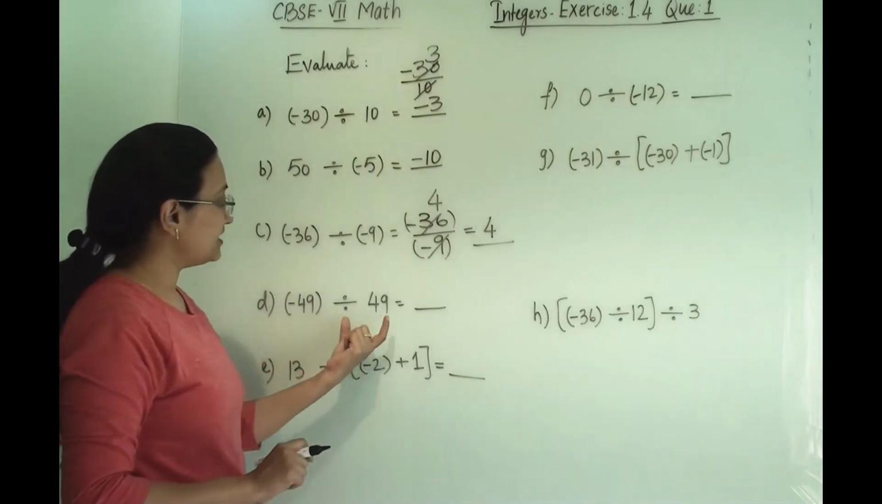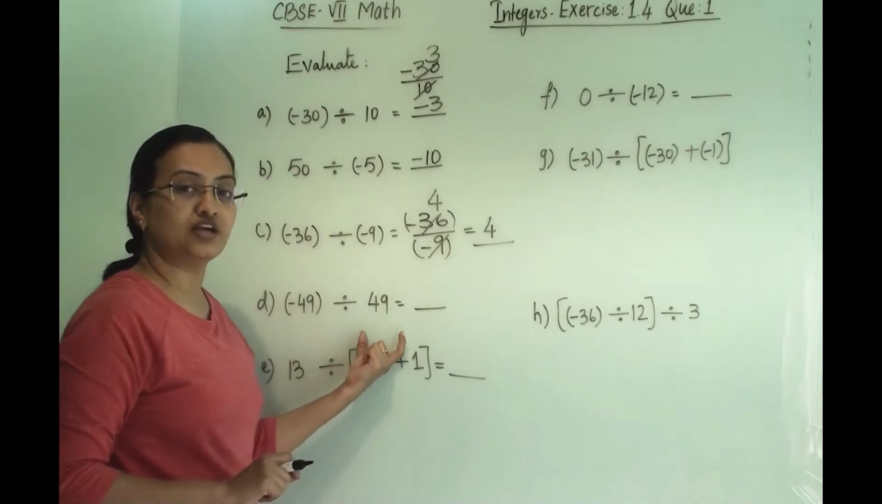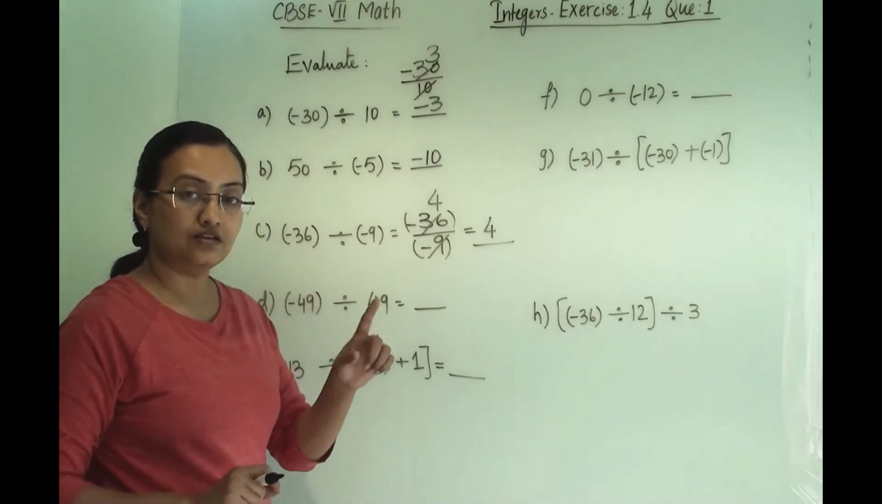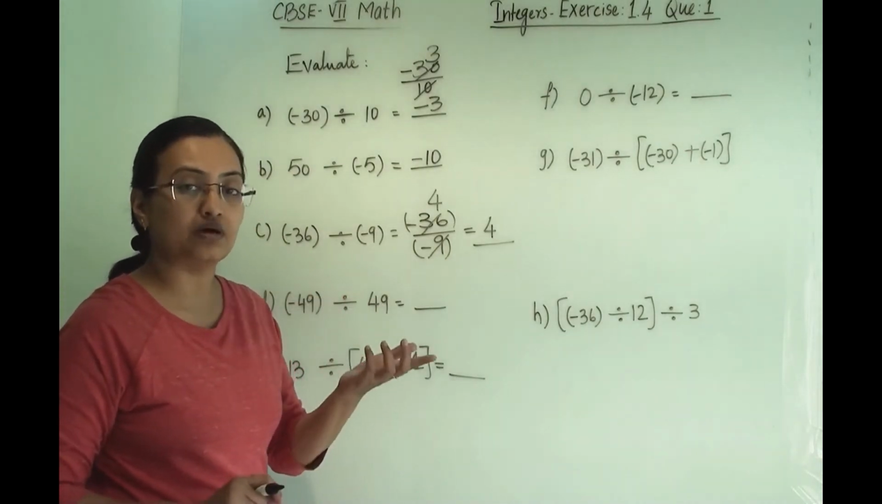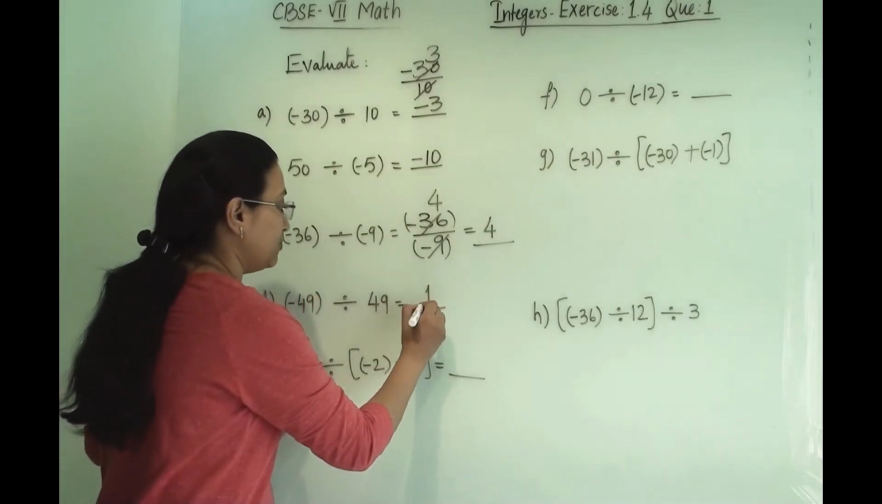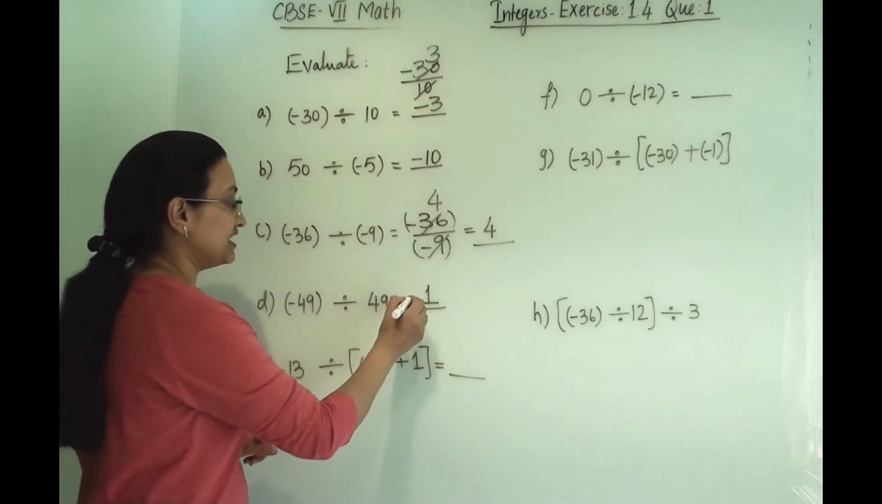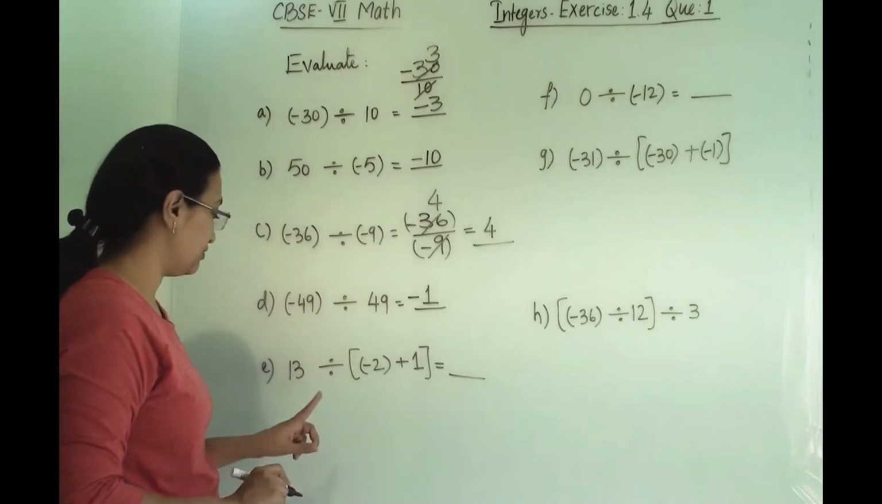Now minus 49 divided by 49. When we divide a number by the same number, we get 1. And when either of the integers is negative, our answer is negative.